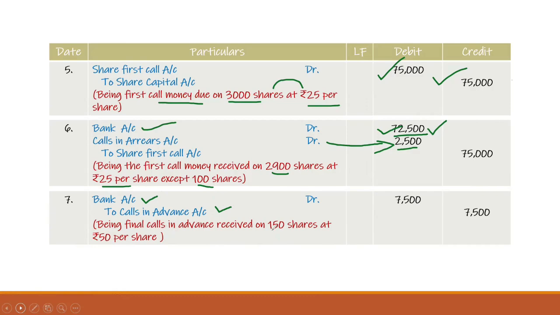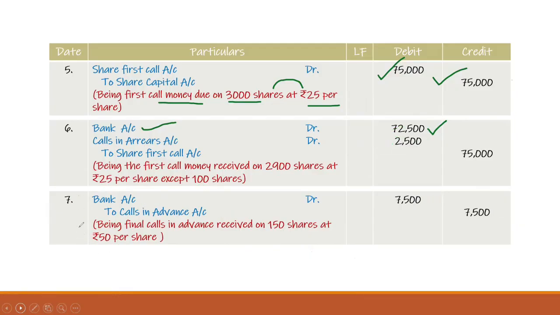Why are we taking this entry? Because one shareholder who is holding 150 shares has paid the amount in full. Full amount in the sense he has paid overall 100 rupees per share. Here 50 rupees he has already paid during the application stage, allotment stage and first call stage. What is the remaining balance he has? Remaining balance was another 50 rupees, so that also he is paying. That means 7,500 rupees the company is receiving in advance. That's why we have taken this additional entry now.